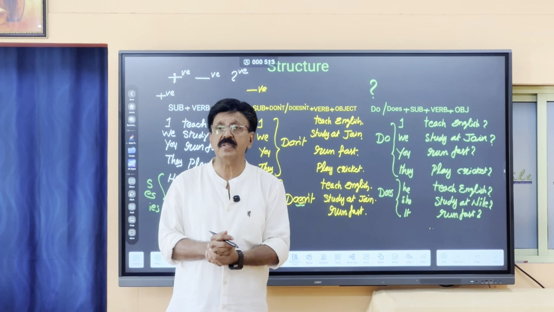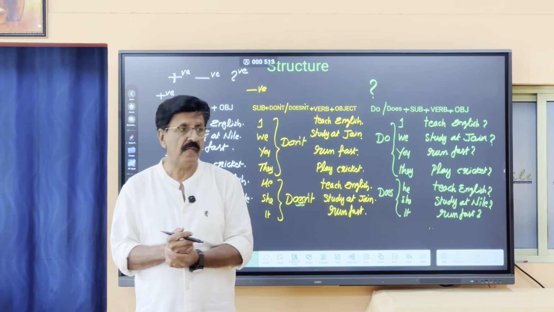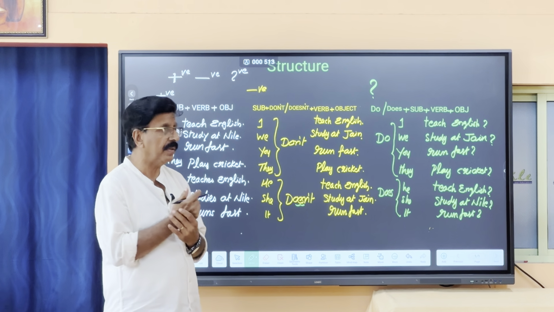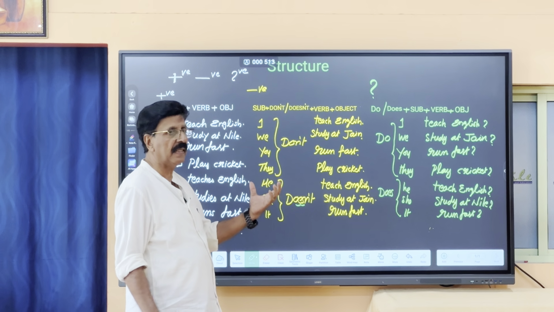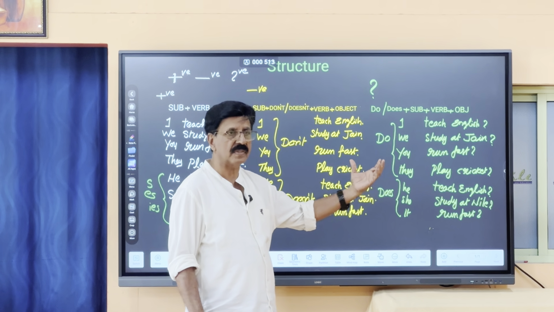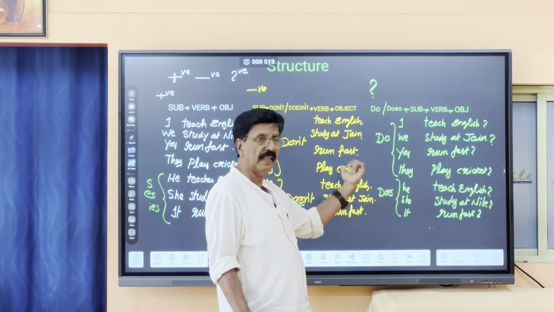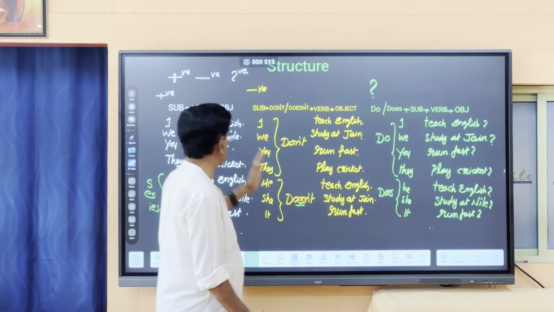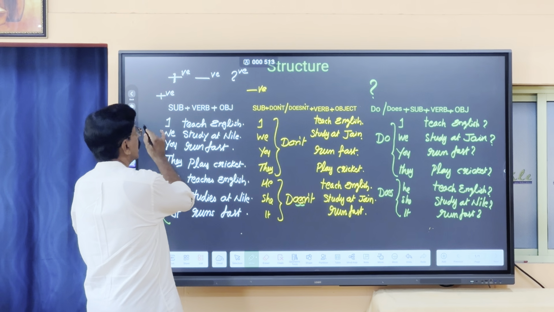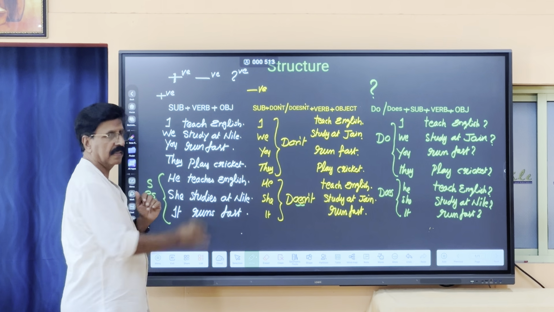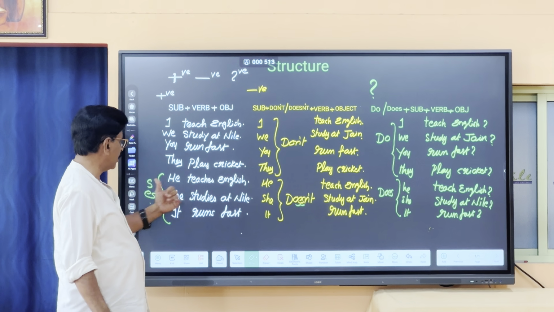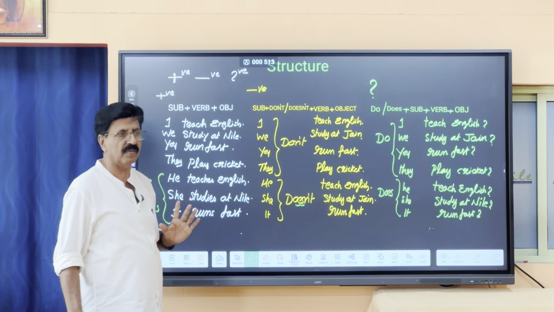What happened? Making questions is very simple if you know a trick. What you have to do, you have to just bring do and does. Okay, the question word should be in the beginning. Remaining everything is same. Like you can see here, just bring do here and does here. Only problem is when you use does here, the s will go out.